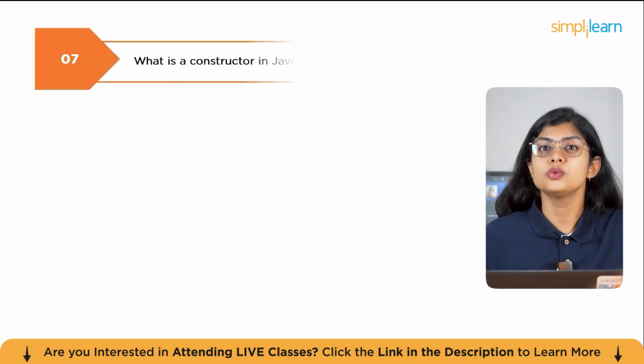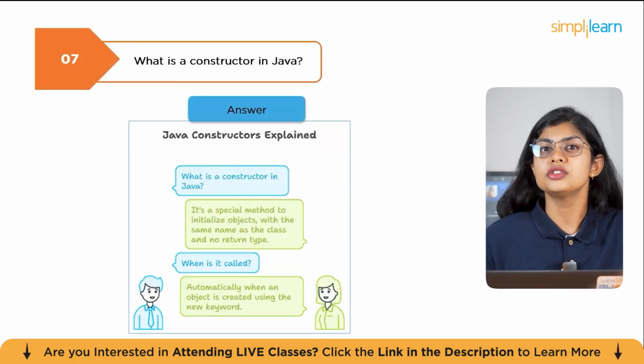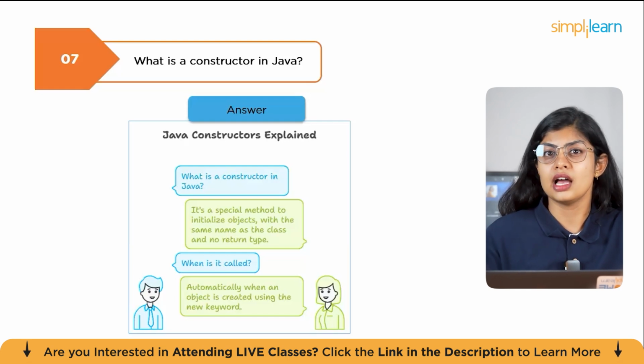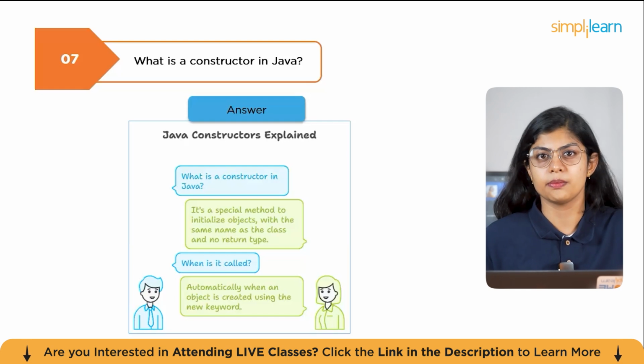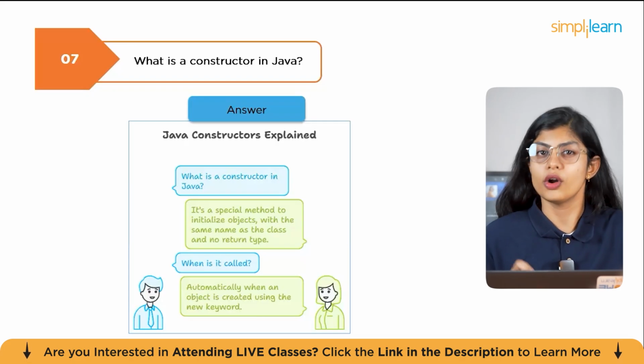Now the next question is, what is a constructor in Java? A constructor is a special method used to initialize objects in Java. It has the same name as the class and does not have a return type. When an object is created using the new keyword, the constructor is called automatically.